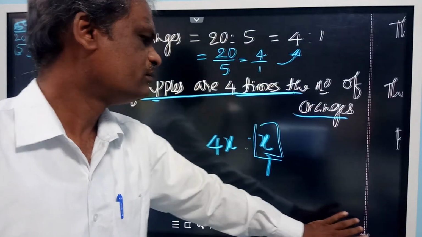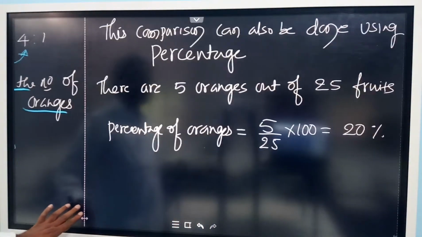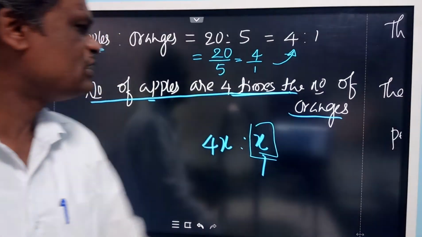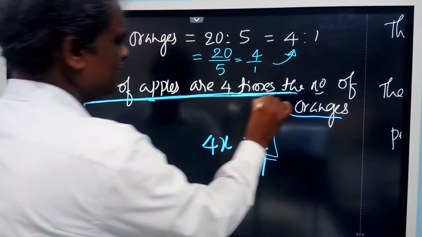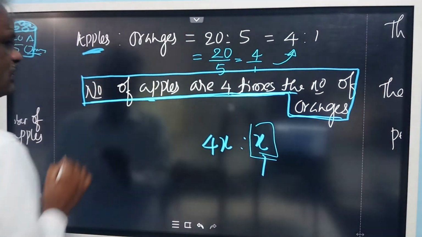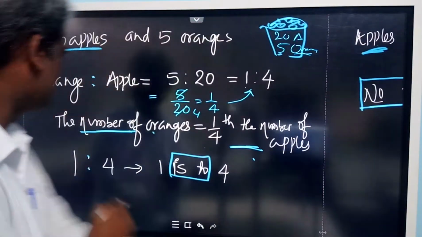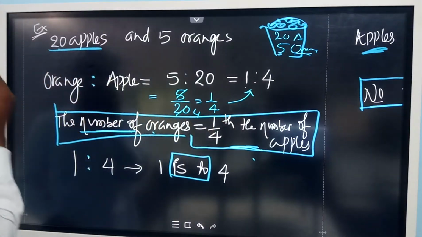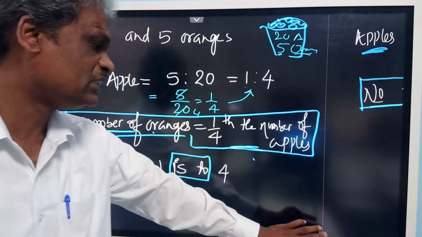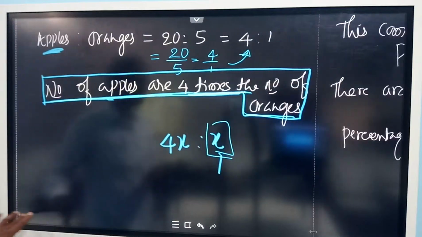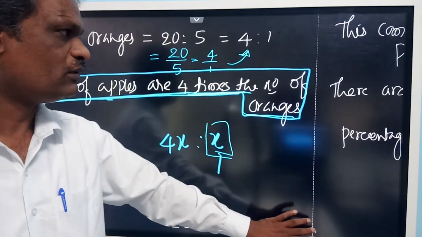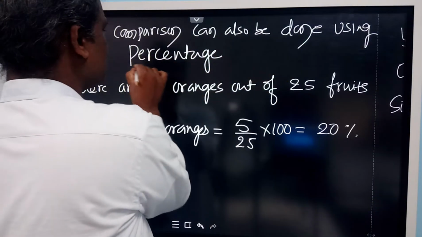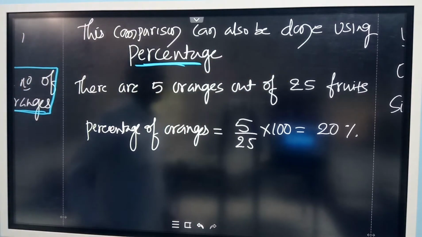Okay, so now you can see this comparison was done using ratio. There are 2 sentences, as I said here. This is one sentence which gives you a clear comparison between the apples and oranges, and this is another one. These 2 comparisons are done with the help of ratio. Now, the same comparison can also be done using percentages. So let us compare this one.